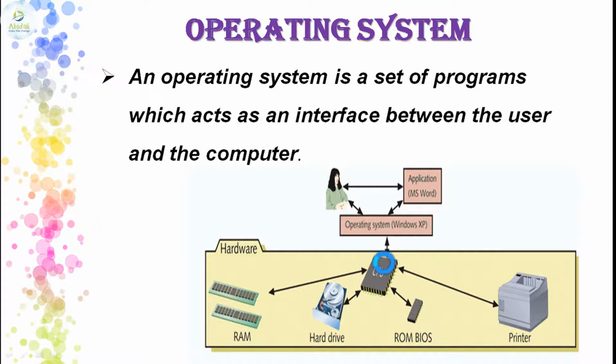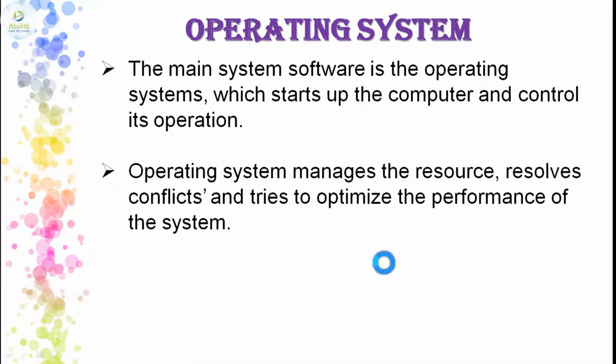It is an interface between the user and the memory, or a user interface between the application and the user. So it has certain communication levels. The main system software is the operating system. Without an operating system, we cannot perform anything. It is going to do certain jobs for us.